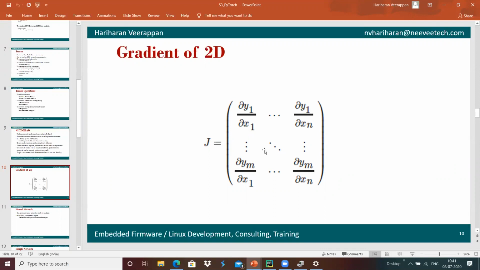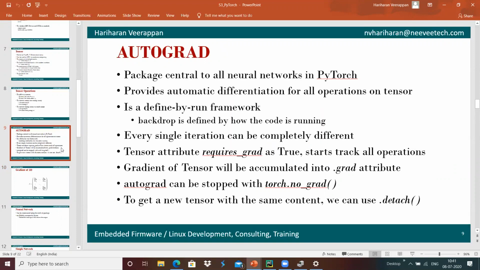If we want to do the gradient of that, it will be something like dy1 divided by dx1, and the gradient will be calculated. In order to do that, AutoGrad is the package which is central to neural networks in Python and PyTorch, which provides automatic differentiation for all the operations on tensors.